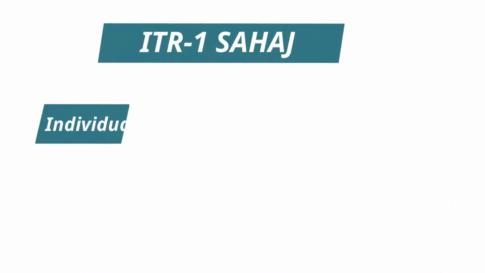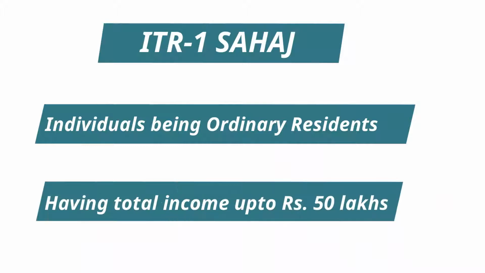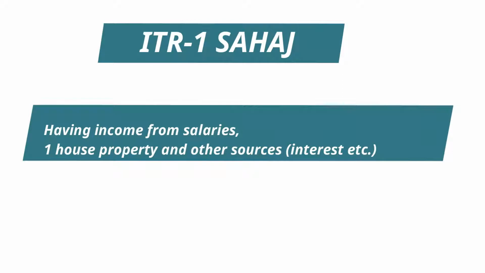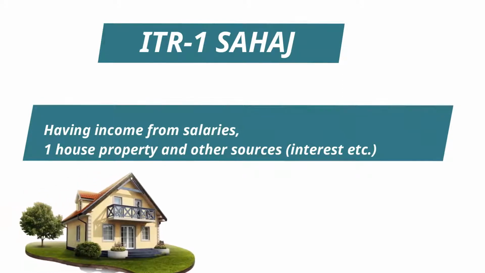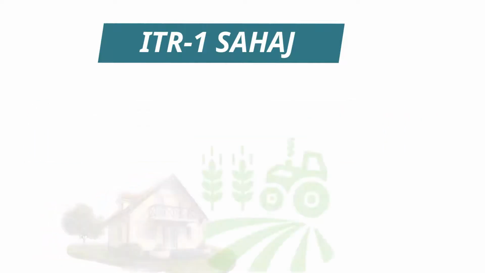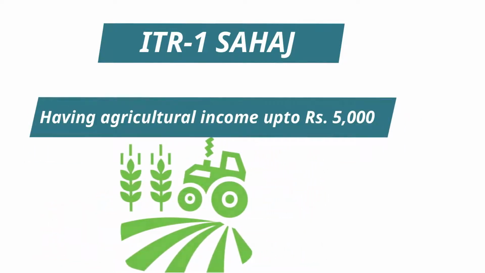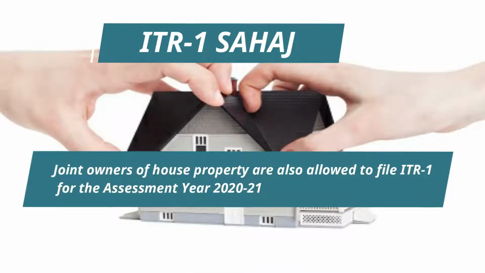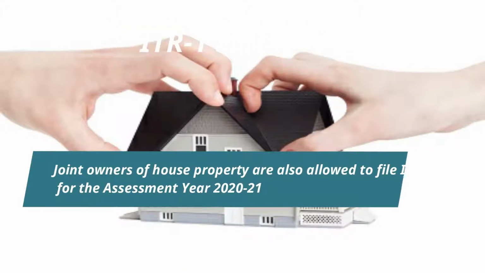ITR 1 Sahaj is a short and simple form. It is applicable to individuals being ordinary residents, having total income up to Rs 50 lakhs and having income from salaries, one house property and other sources such as interest income. Agricultural income up to Rs 5,000 is allowed to be reported in this return. Joint owners of house property are also allowed to file ITR 1 for the assessment year 2020-21.